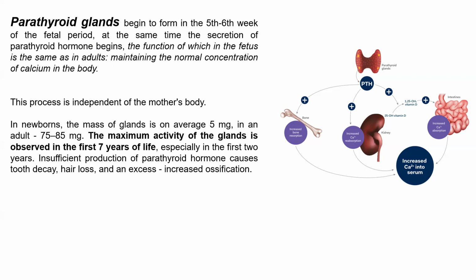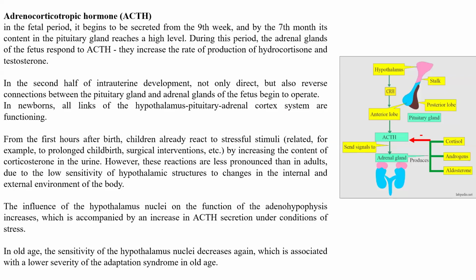In newborns, the mass of the gland is on average 5 milligrams. In adults, 75 to 85 milligrams. The maximum activity of the glands is observed in the first 7 years of life, especially in the first year. Insufficient production of parathyroid hormone causes tooth decay and hair loss, and an excess of parathyroid hormone causes increased bone ossification.